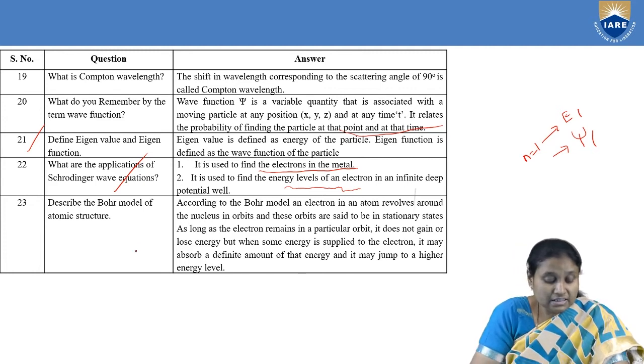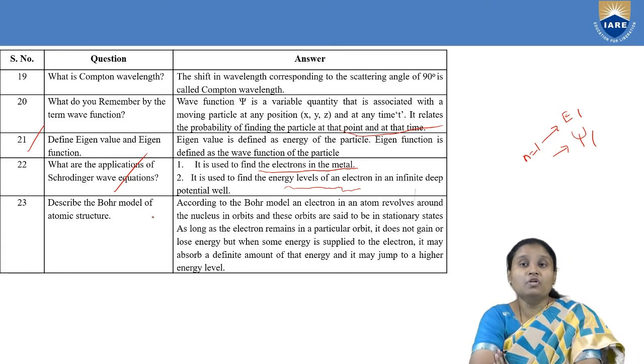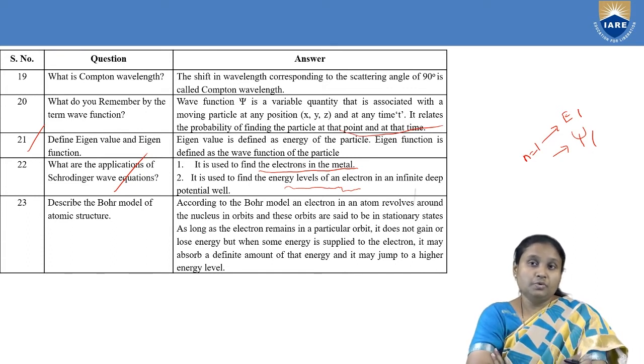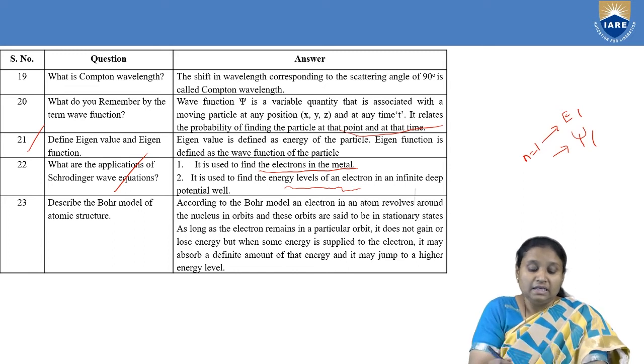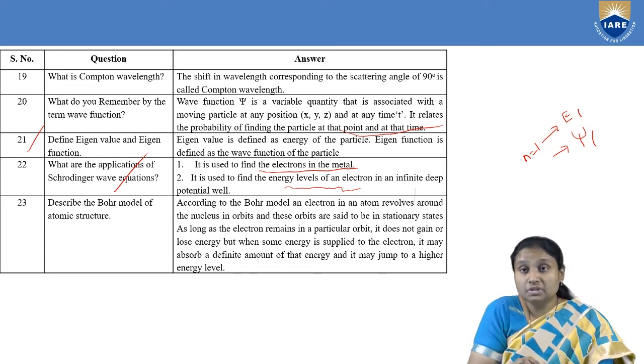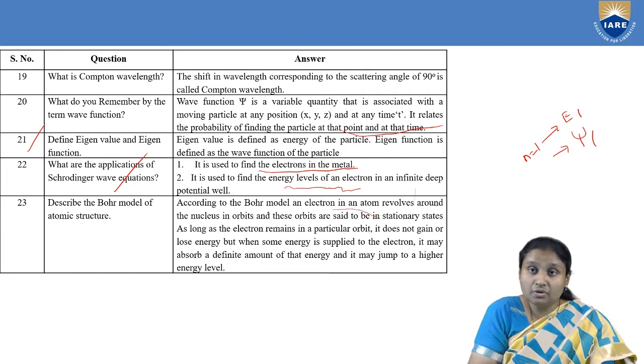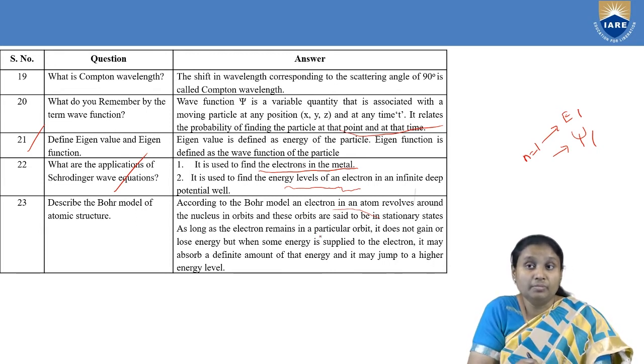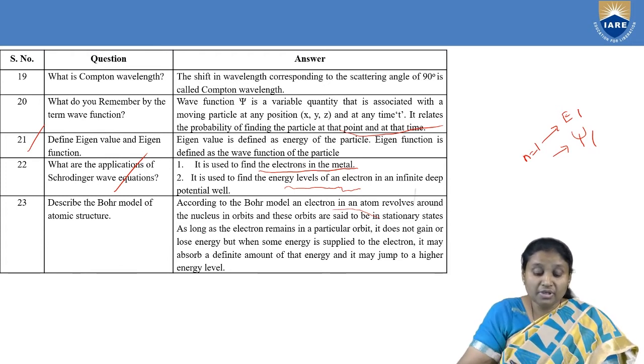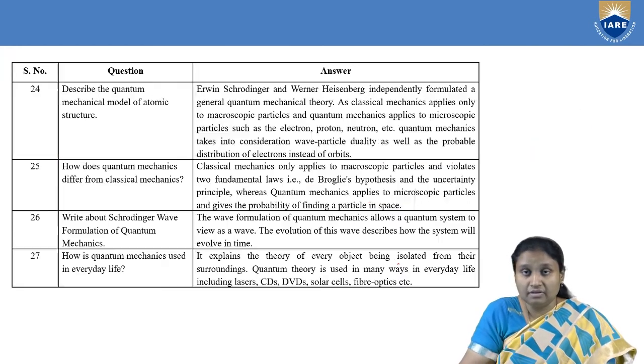Then next, we have the Bohr model of atomic structure. According to the Bohr model, inside the atom we have electrons, protons and neutrons. An electron in an atom revolves around the nucleus in orbits, and these orbits are stationary states. The electron stays in that particular orbit unless and until we supply energy. When we supply energy, it comes out of its orbit and takes part in conduction. That is nothing but absorbing energy and jumping to a higher energy level.